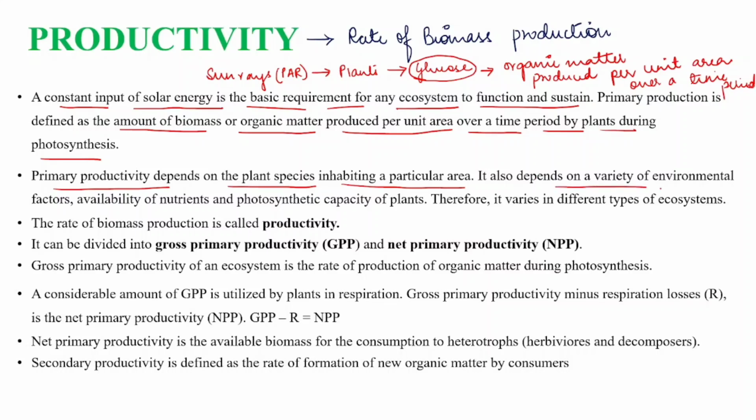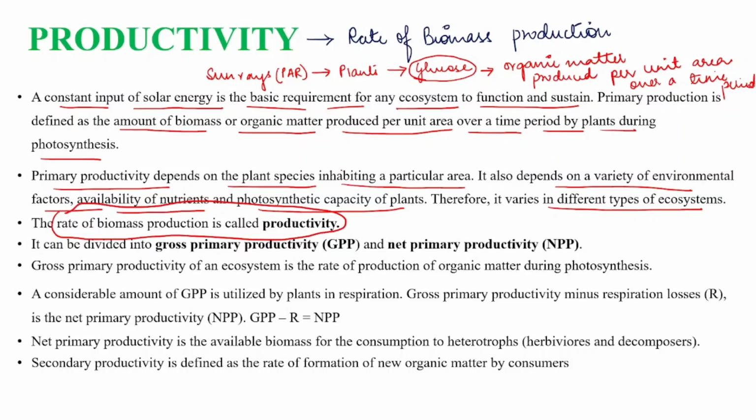It also depends on a variety of environmental factors like availability of nutrients and photosynthetic capacity of plants. Therefore, it varies in different types of ecosystem. So basically, how organic matter is produced by plants depends on certain environmental factors like availability of nutrients and the photosynthetic potential of the plants. Ultimately, productivity is the rate of biomass production.